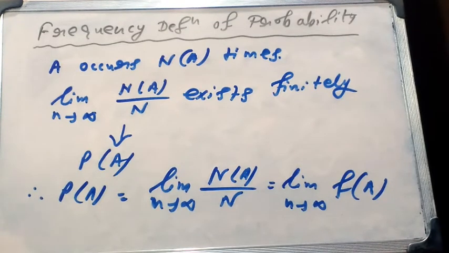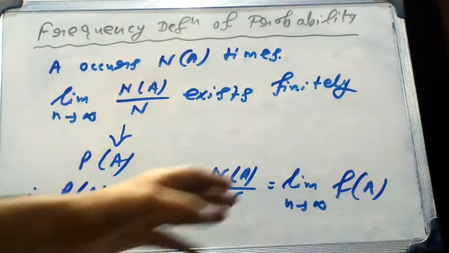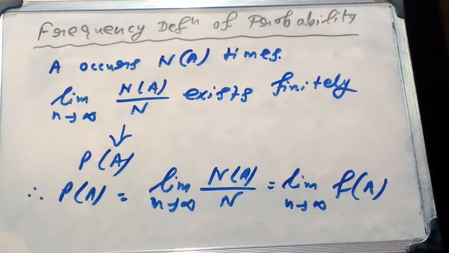Then, on the basis of statistical regularity, we can say that the limit as n tends to infinity of Na by n exists finitely, and the value of this limit is called the probability of the event A, denoted by P of A. That means P of A is equal to the limit as n tends to infinity of Na by n, which is equal to the limit as n tends to infinity of f of A, where f of A is equal to Na by n, the frequency ratio of A in the n repetitions of the random experiment E.